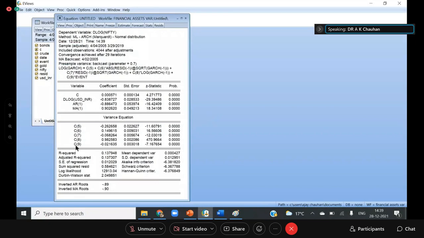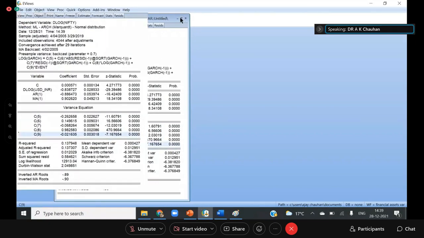So you can see that the event dummy has a significant effect. Before 2014, the market was highly volatile. And after 2014, there is a significant decrease in the level of volatility, at least by 2.1%. So it is slightly low, but still there is a significant decrease in the volatility.